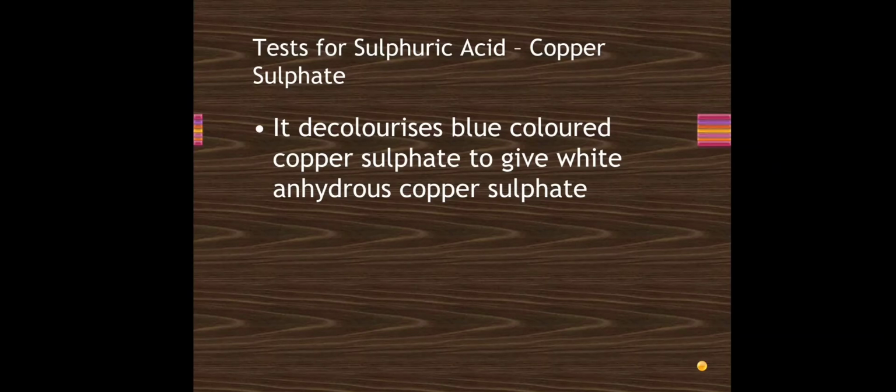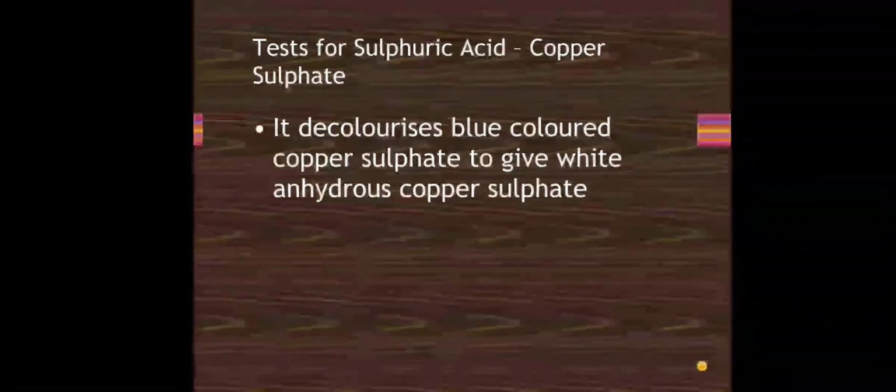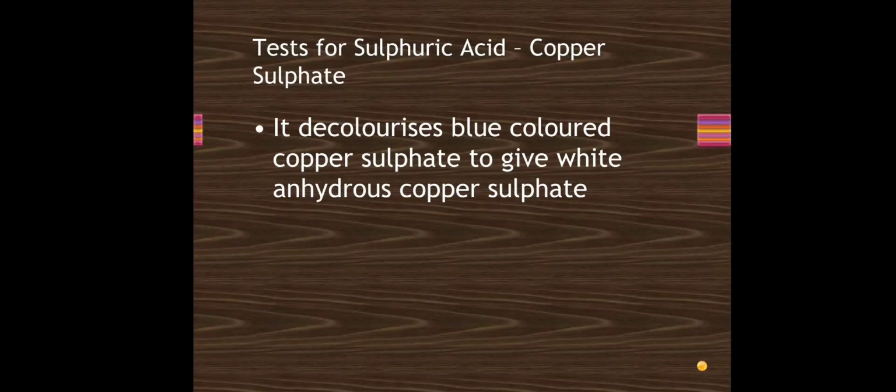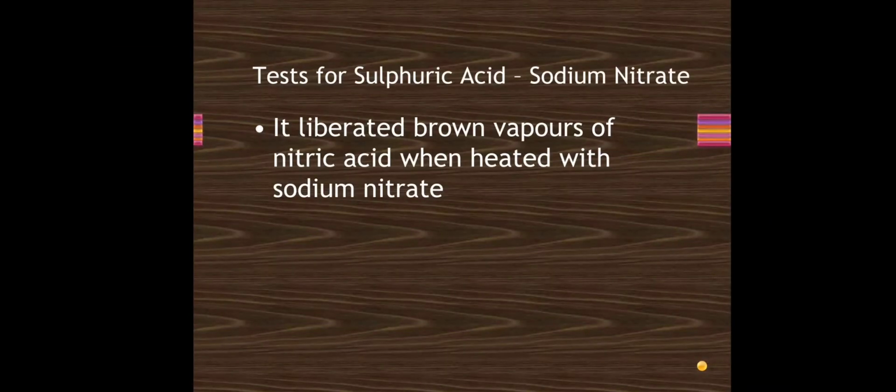Now let's see some tests for sulfuric acid. With crystals of copper sulfate, it gives us white anhydrous copper sulfate. So it decolorizes the blue colored copper sulfate to give us white anhydrous copper sulfate. With sodium nitrate, it liberates brown vapors when heated. Sodium nitrate is NaNO3. NO3 will give out NO2, which is brown in color.